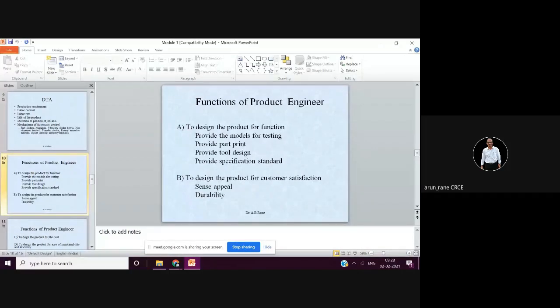So when you are cutting the threads on a lathe machine, then you have to set the gear train for 6 mm pitch, because if it is single start and the pitch is 3 mm, it means in one revolution the nut will move by 3 mm. But suppose if it is a two start thread, it means the nut will move by 3 into 2, that is 6 mm. If it is a three start thread, then the nut will move by 9 mm distance. I hope you are understanding.